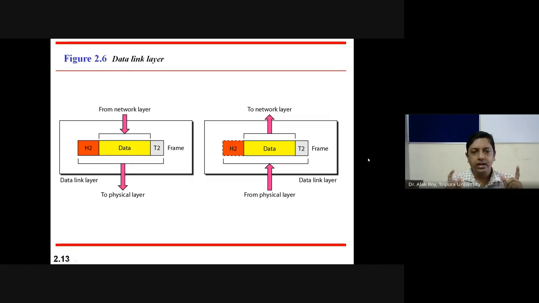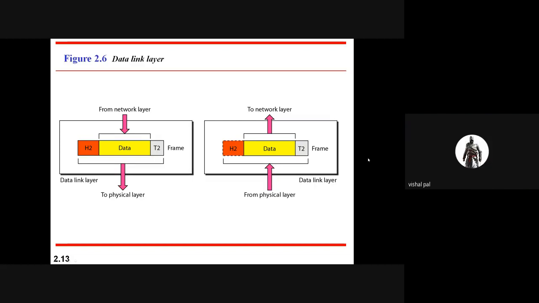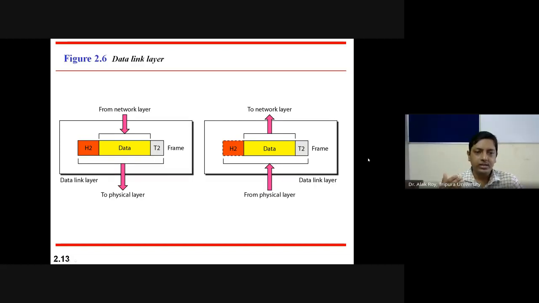Data with header and trailer is known as a frame. So the message is now in the form of a frame. On the sender side, that frame will be delivered to the physical layer, and on the receiver side, the physical layer will deliver the bitstream to form a frame, where the data link layer will take care of the frame.